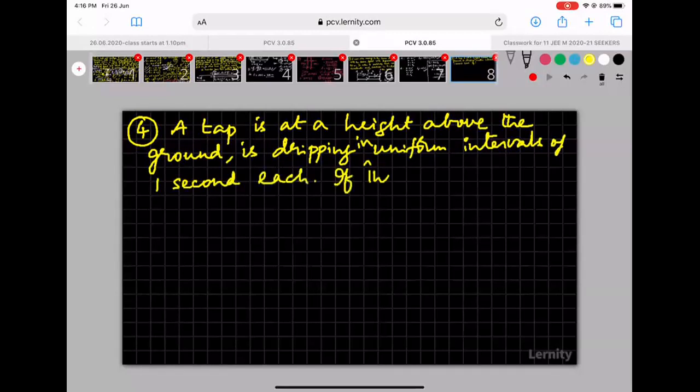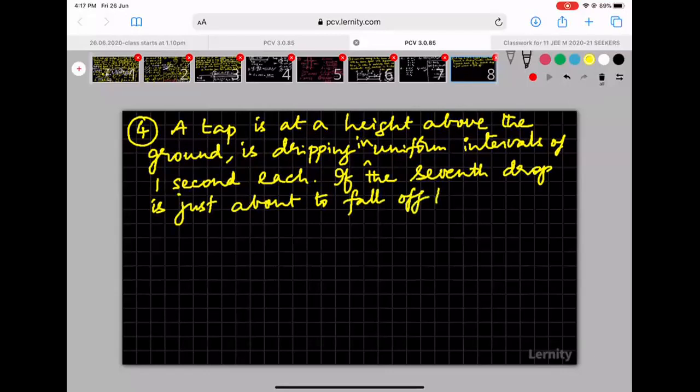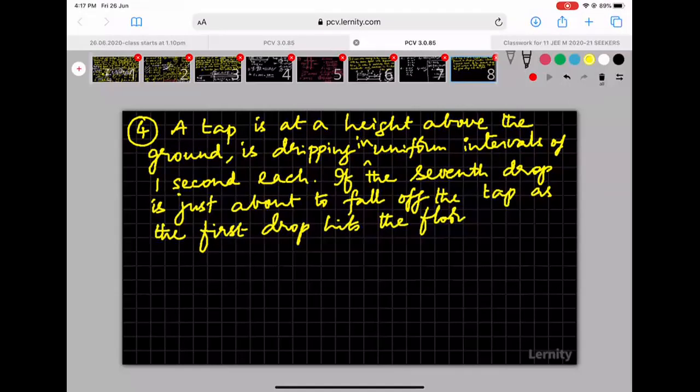Okay. If the 7th drop is just about to fall off the tap as the first drop hits the floor, find the height at which the tap is situated.